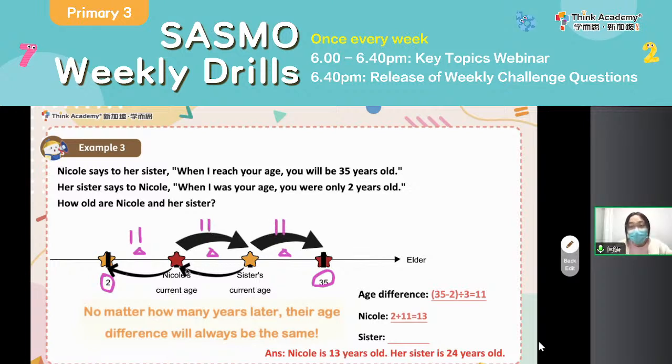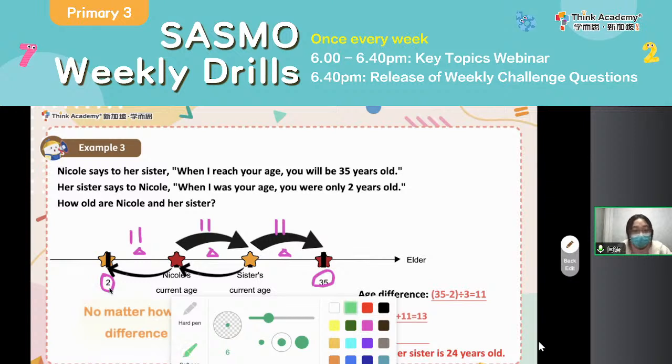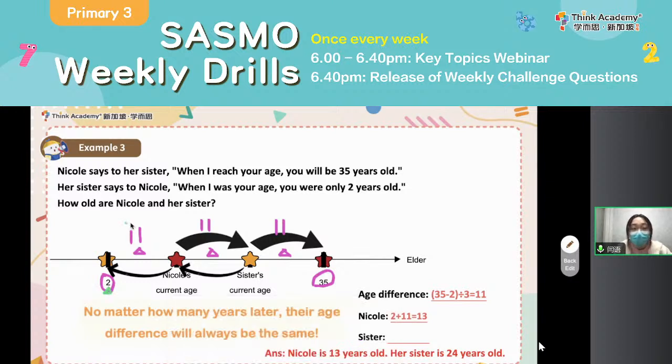Based on the difference, you can figure out Nicole's current age. We start from 2, and then 2 plus 11, you will get 13. Then what about her sister's age? You just add another 11. Or you can just use the 35 here, and then minus 11. Also, you can get the answer. So do remember to write down the answer statement: Nicole is 13 years old, and her sister is 24 years old.